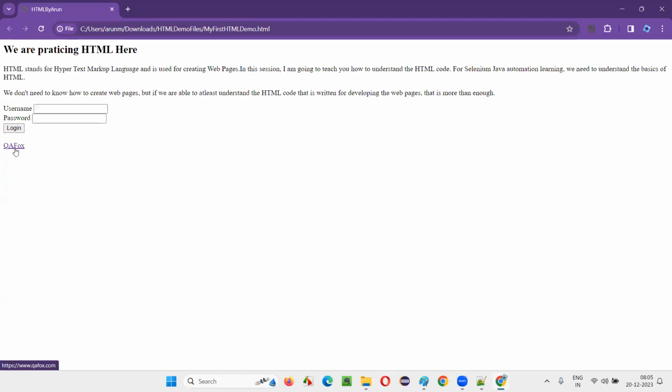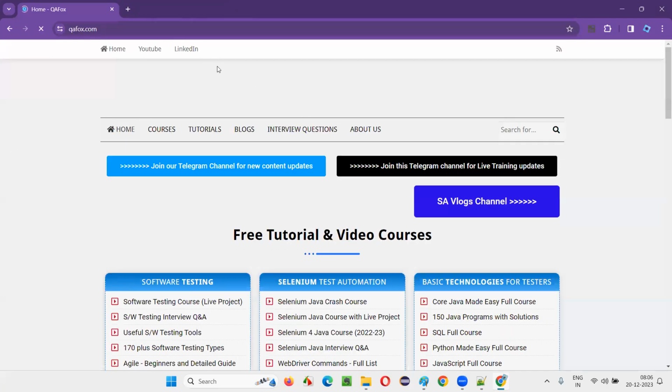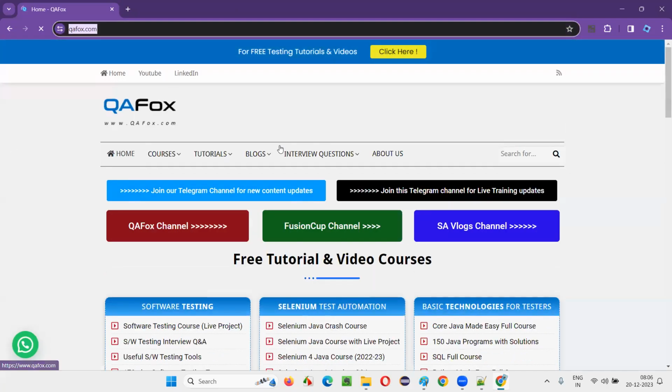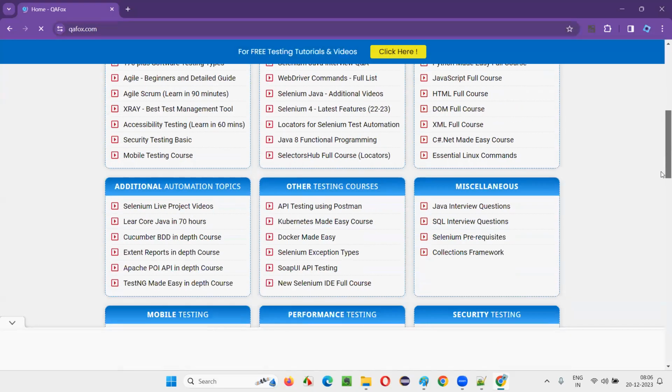Does it look like a hyperlink now? I can see the hand icon also, right? Does it look, guys, like a hyperlink? Type S if it looks like one. Yes. Now click on QFox. Is it taking us to this web page? QFox.com website, where all the contents of the website are there.